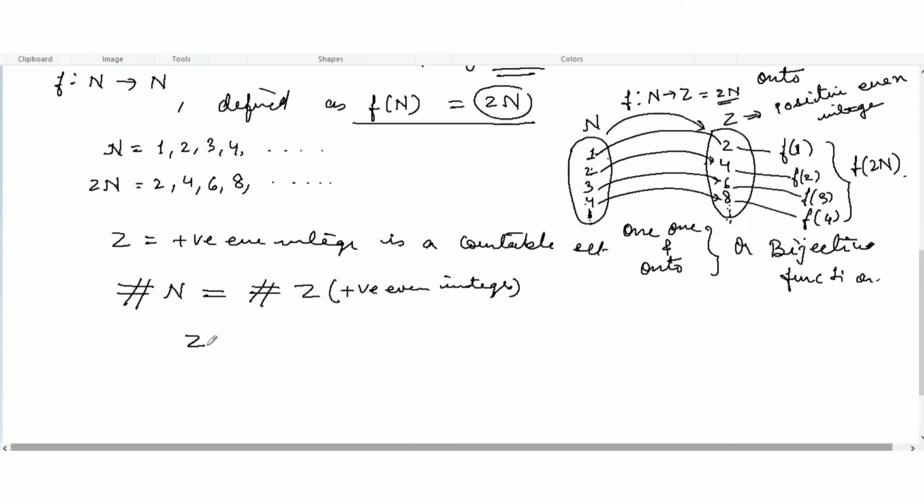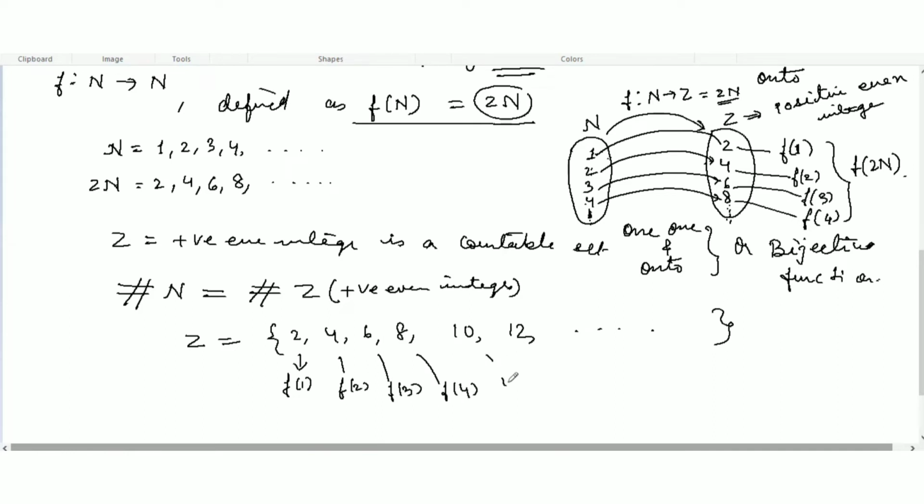So what is labeling a function? Z is the positive even integers, and we have 2, 4, 6, 8, 10, 12, and this way the positive integers go on. So we are labeling: this is f of 1, this is f of 2, this is f of 3, this is f of 4. This way we are labeling all the elements of Z, the positive even integers, as natural numbers. So 2 is the first number, f of 2 is the second.